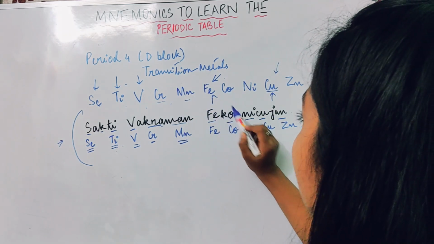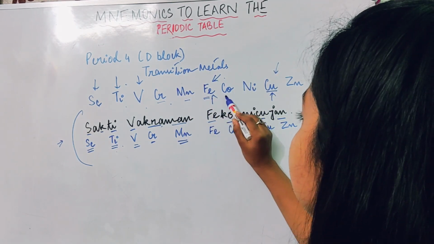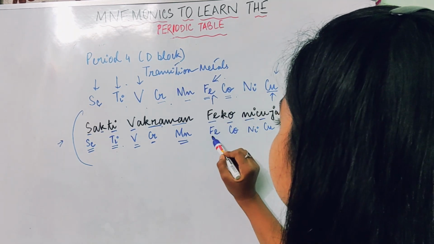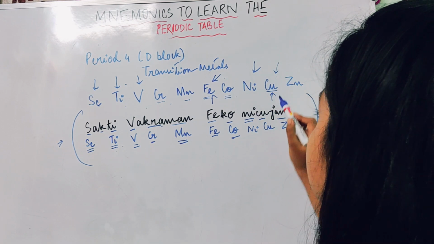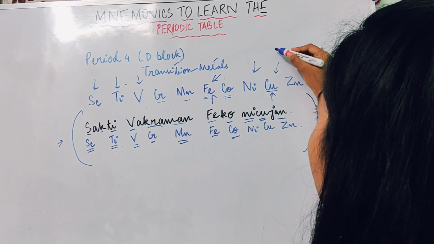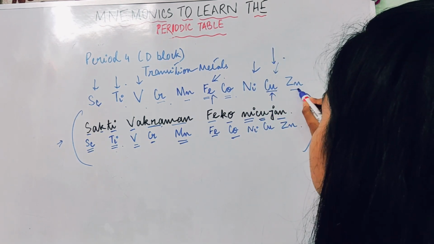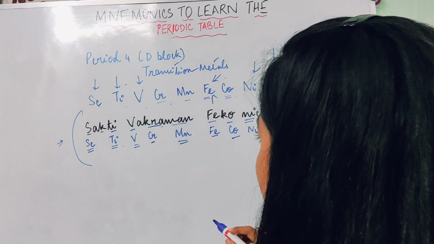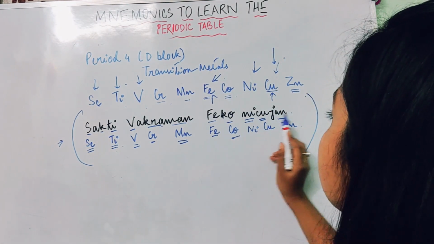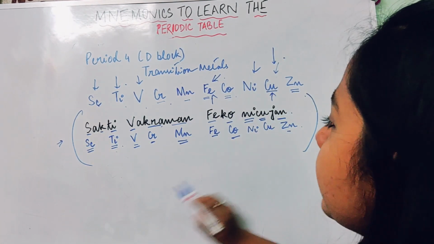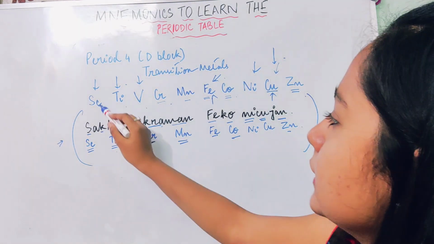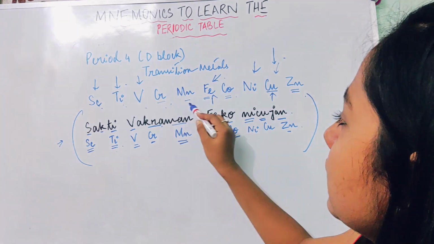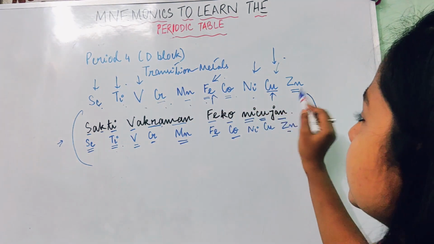Then comes Fe Co. Fe stands for iron and Co stands for cobalt. Then Ni Ku Jan: Ni stands for nickel, Ku stands for copper, and Jan is Zn, which is zinc. So Sakti Vakraman, Fe Co Ni Ku Jan: scandium, titanium, vanadium, chromium, manganese, iron, cobalt, nickel, copper, zinc.